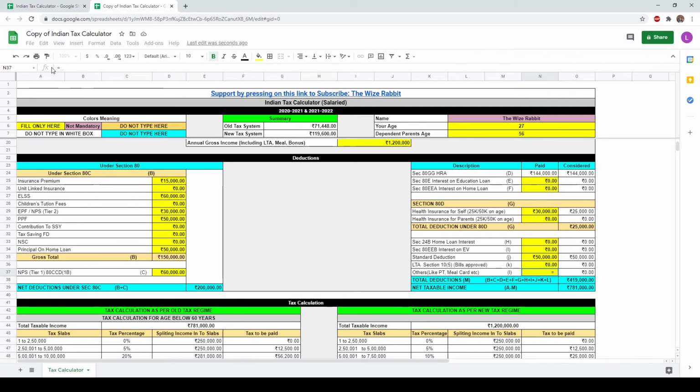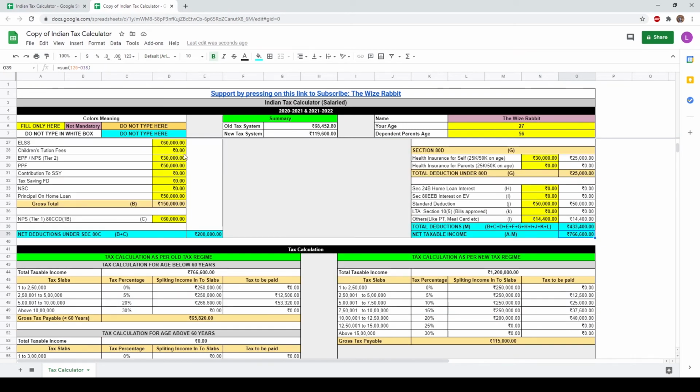So let's say monthly you are receiving around 1,000 rupees on food, 1,000 into 12, and professional tax of around 200 rupees per month is deducted from your salary. 200 into 12. After finishing all the deductions entry, finally you have saved tax on 4,33,400 rupees. So for this amount you need not pay any tax.